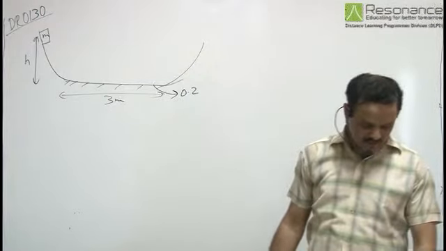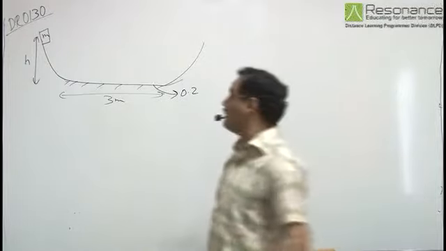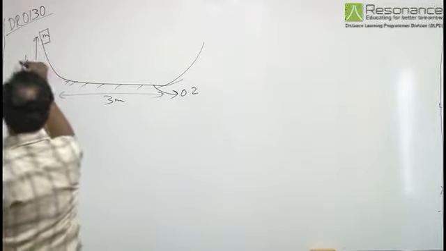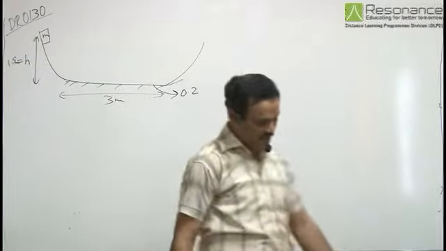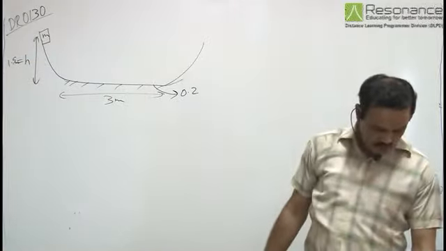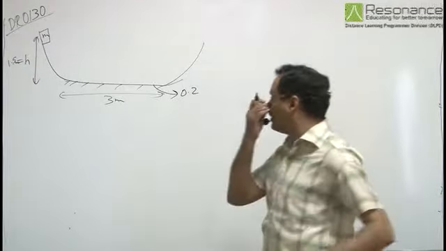Now the particle is released at a point A, which is at a height 1.5 meter above. So this height is 1.5 meter above the flat portion. Now the position where the particle will finally come to rest, that has to be found.